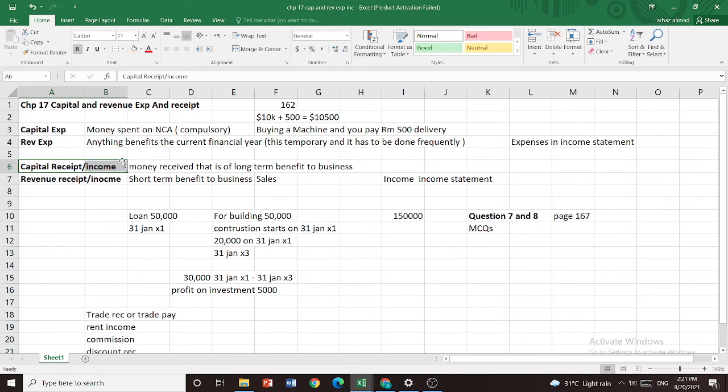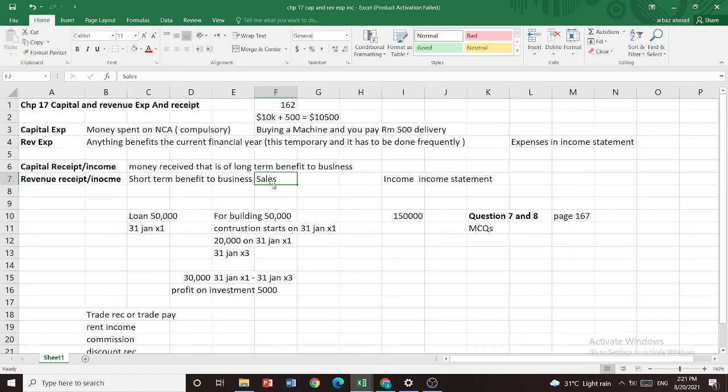Capital receipt is money received that is for long term benefit to the business. What is revenue receipt? That is something that benefits the business in the short term. For example, sales that we see in the income statement, short term benefit.